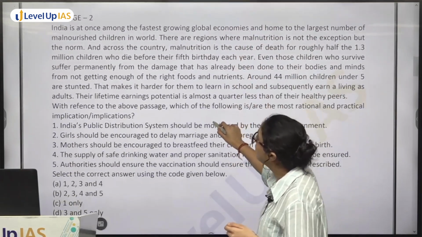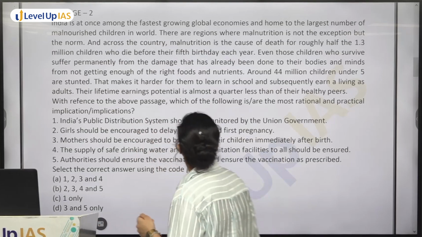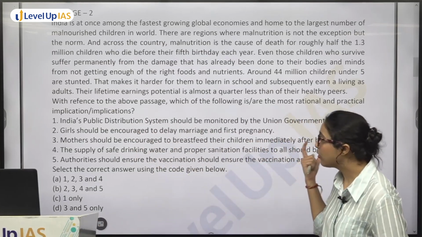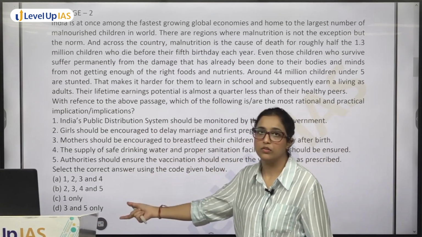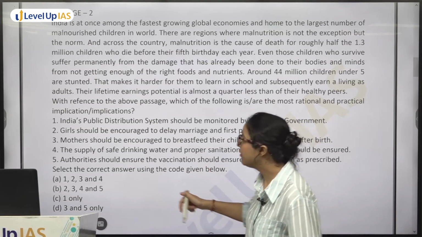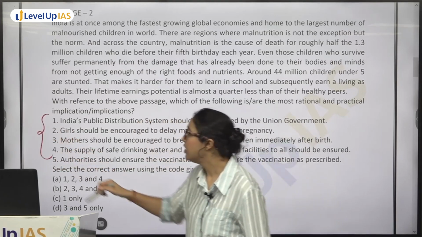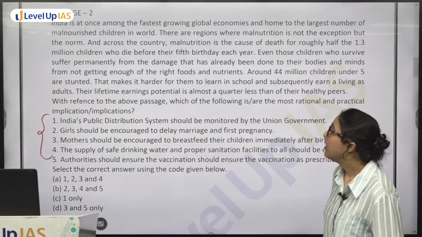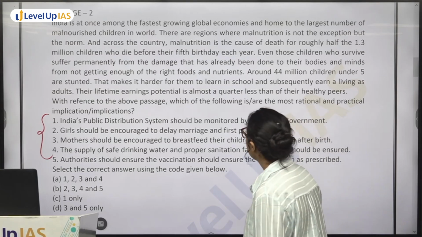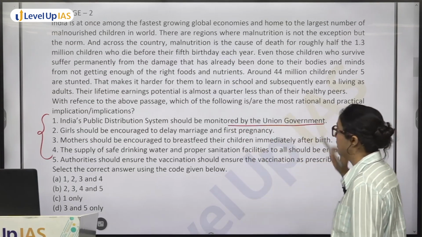India is at once among the fastest growing global economies. चलो इस क्वेश्चन को, because we know that we can do this using option elimination, let's see whether there are certain points जो कि बहुत ही relevant है. India's public distribution system should be monitored by the union government.